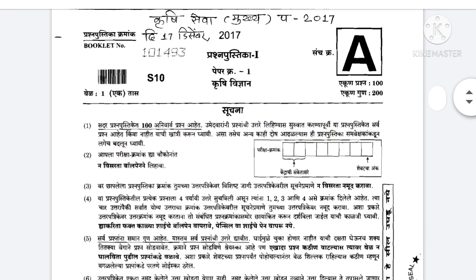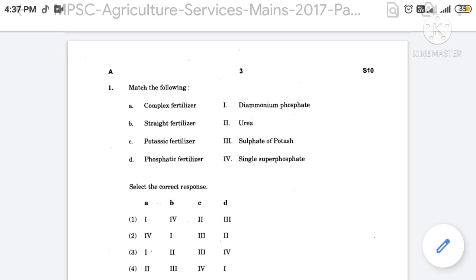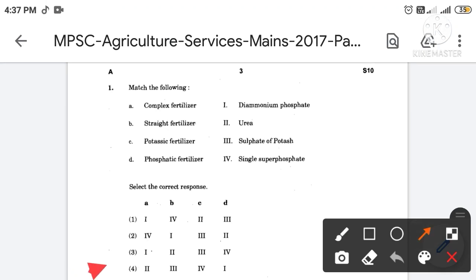So without wasting time, let's start the video. First question, match the following. The correct answer is option number 3rd. The example of complex fertilizer is diammonium phosphate. Example of straight fertilizer is urea. Example of potassic fertilizer is sulfate of potash. And example of phosphatic fertilizer is single superphosphate.